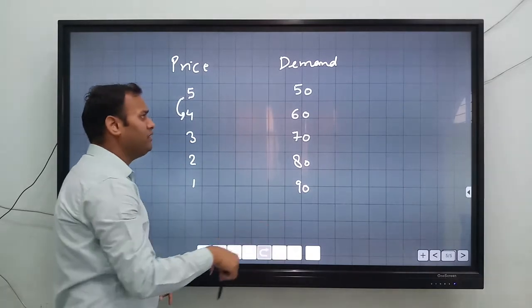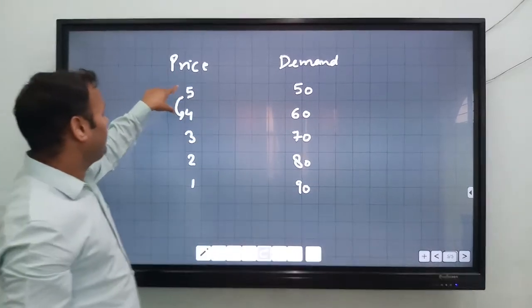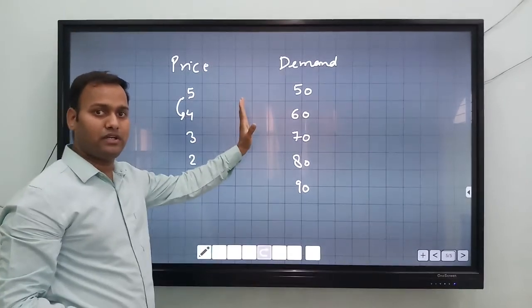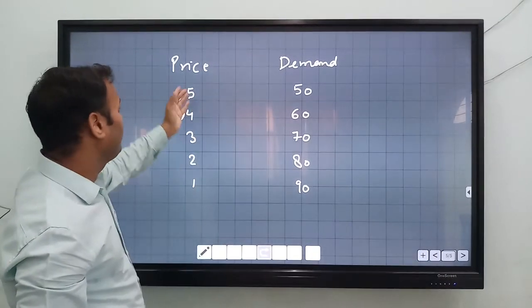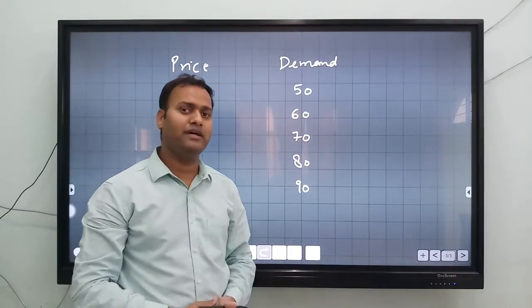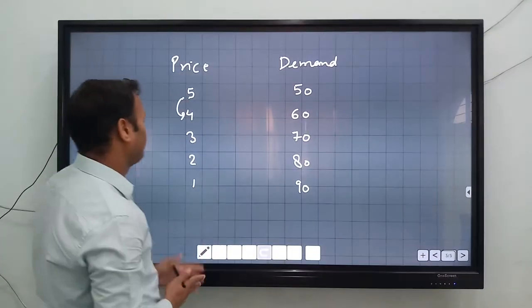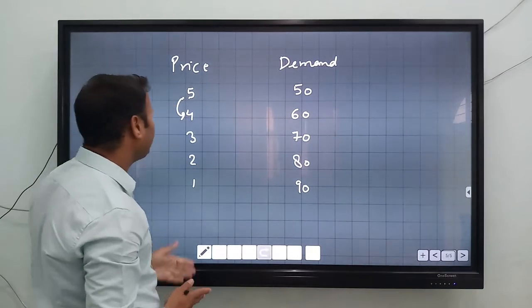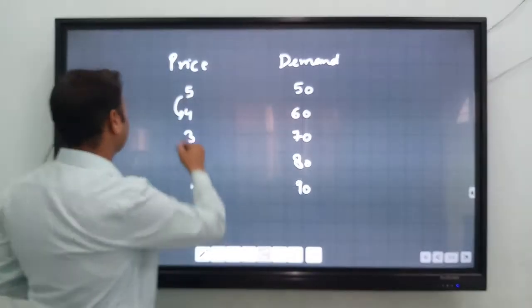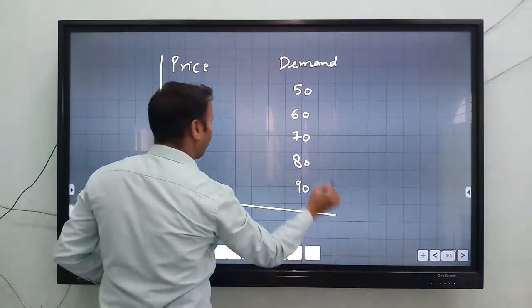You can take any number, okay? But when the price decreases, the demand will increase. Either you can take another example where the price increases and demand decreases. Both examples are suited for this law. So we will take the price decreasing and the demand increasing. So this is the schedule of law of demand.